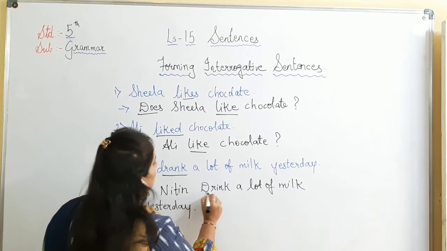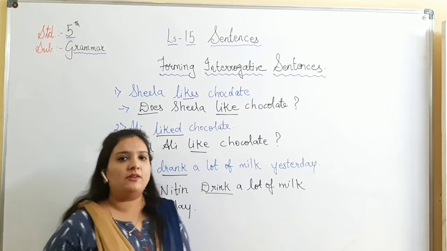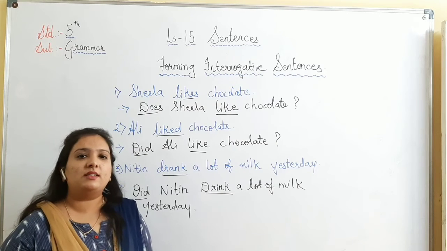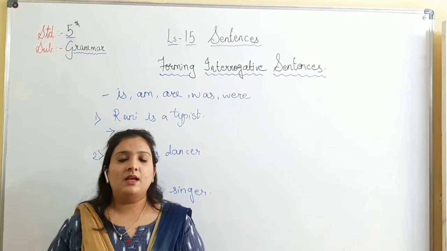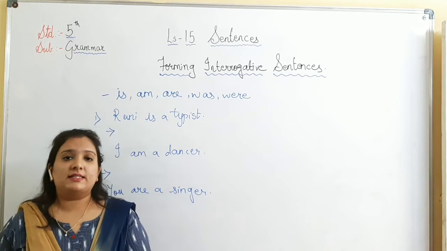So we have split the verb drank into did drink. So in this type we can form interrogative sentences by just splitting the verb. Earlier we used to split the verb to form the interrogative sentences.